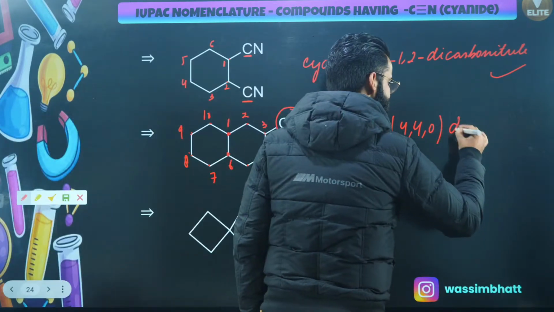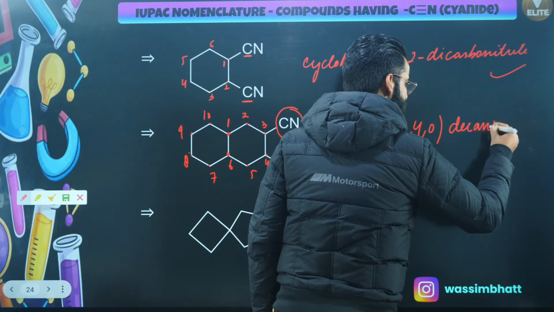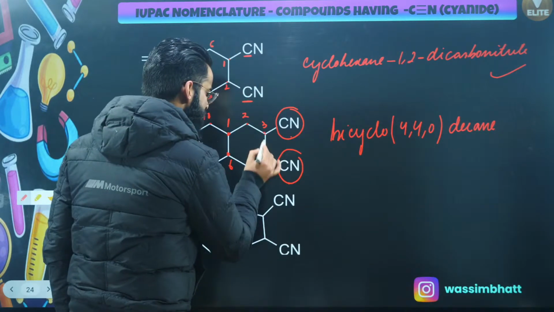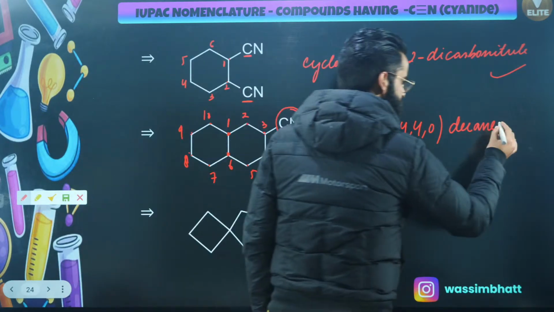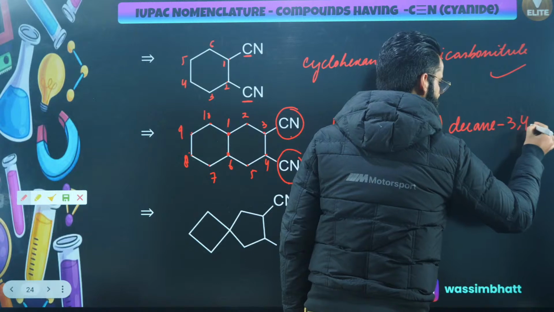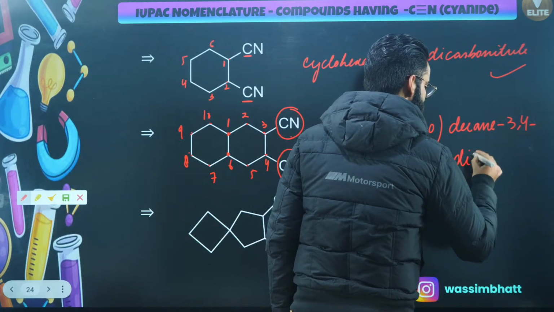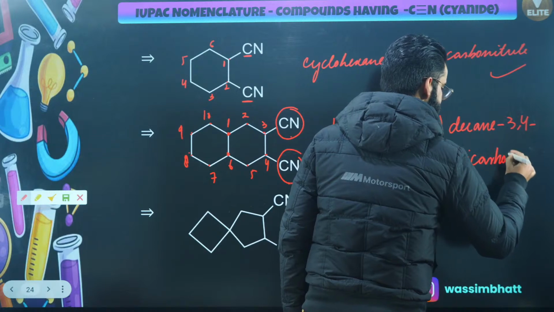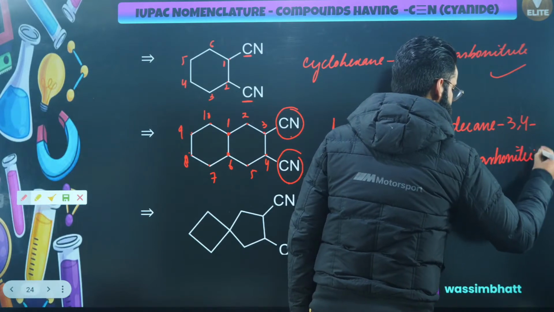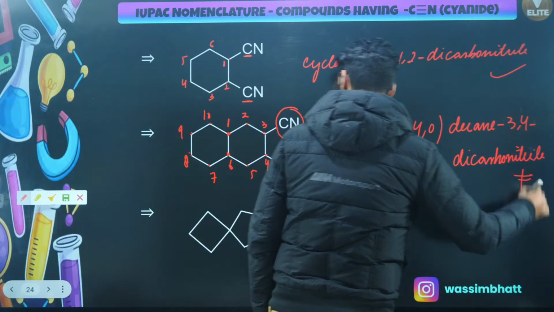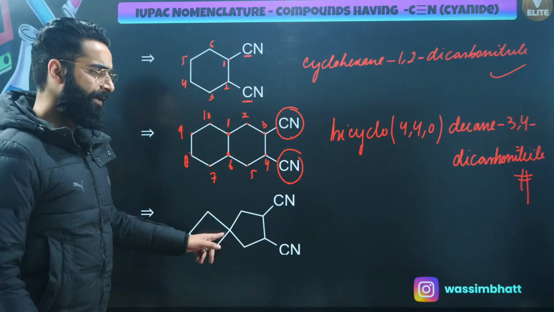So I'll be using the term dec. Everywhere there's a single bond, decane, perfect. At 3 and 4, two functional groups. So 3,4, right? Should I be writing carbonitrile or dicarbonitrile? It's going to be dicarbonitrile because there are two nitrile groups. This is going to be the name of the compound. Look at this particular one.